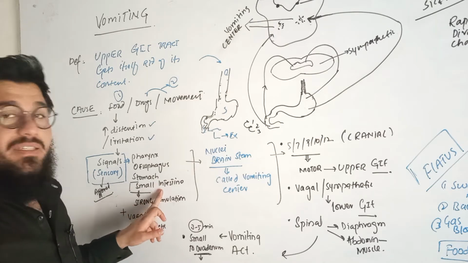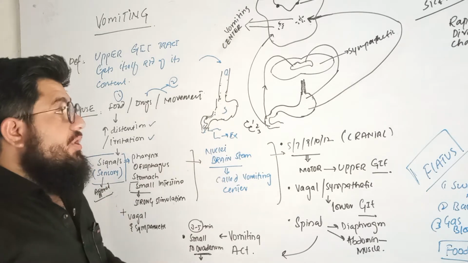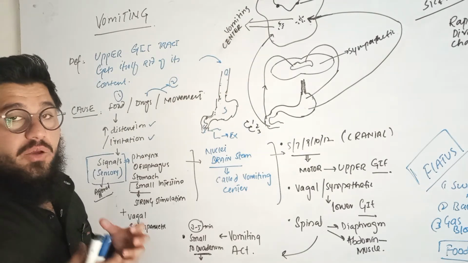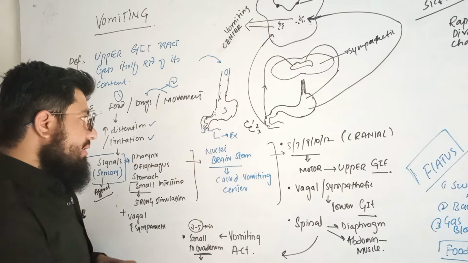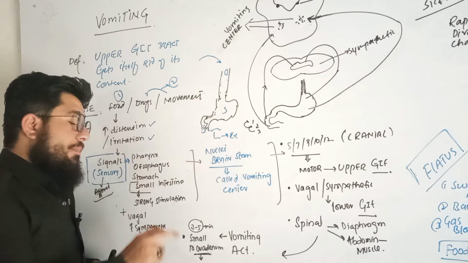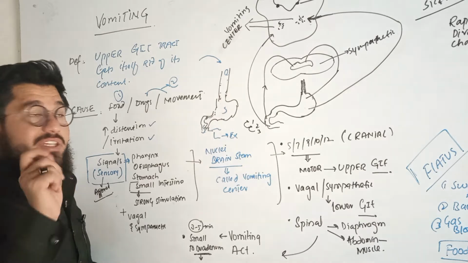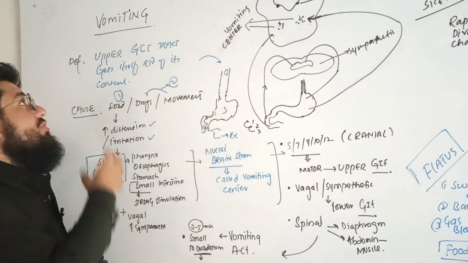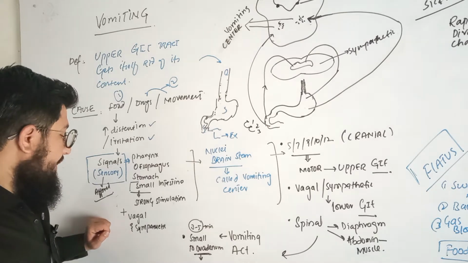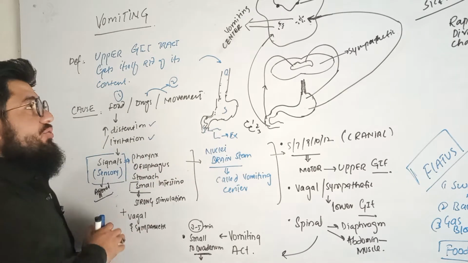Sorry, regarding the small intestine, it is believed that this is actually responsible to give a very strong stimulation to the vomiting center in the brain. We can vomit if the food is irritating the pharynx, esophagus, or small intestine, but in the majority of cases, it is the small intestine that gives the strongest signals to the vomiting center, and due to which we do what? Vomiting. Plus, there are certain neurons like vagal and sympathetic, so all these can give sensory signals to the brain.